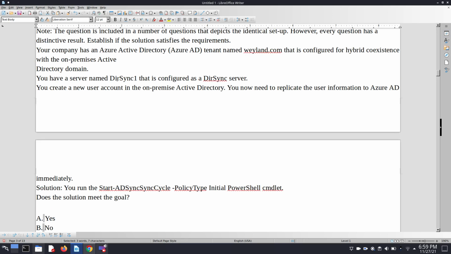So here our requirement is basically to replicate the user information to Azure AD immediately. Here we have implemented dir sync, configured with the dir sync server. So the main point is we have to replicate the user information to Azure AD immediately.